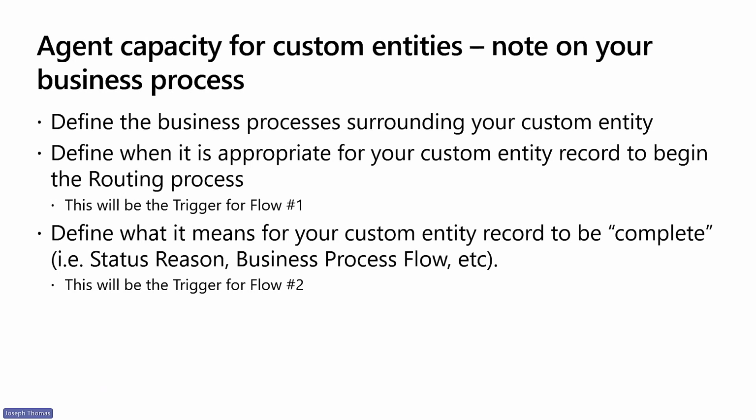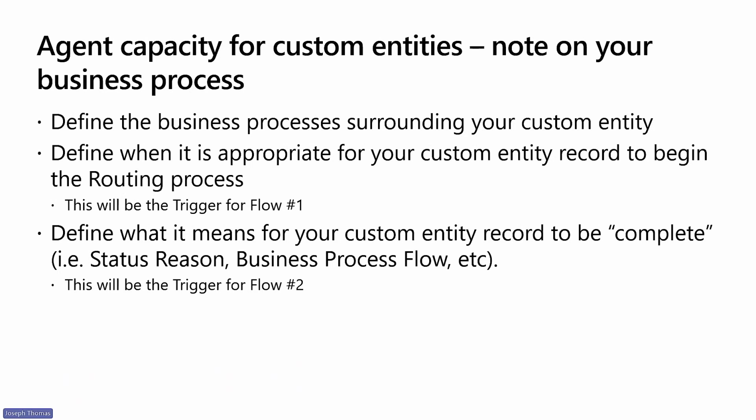That may not work in all instances, though. Perhaps the record gets created by an agent, and there may be some time that passes before your business wants to route the record. Maybe the agent has to collect some additional information internally from the client. Perhaps you have a business process flow on this entity that controls and moves the status reason through a predefined process. Whatever the case may be, it is likely that you will need to modify the trigger to suit your specific process needs.